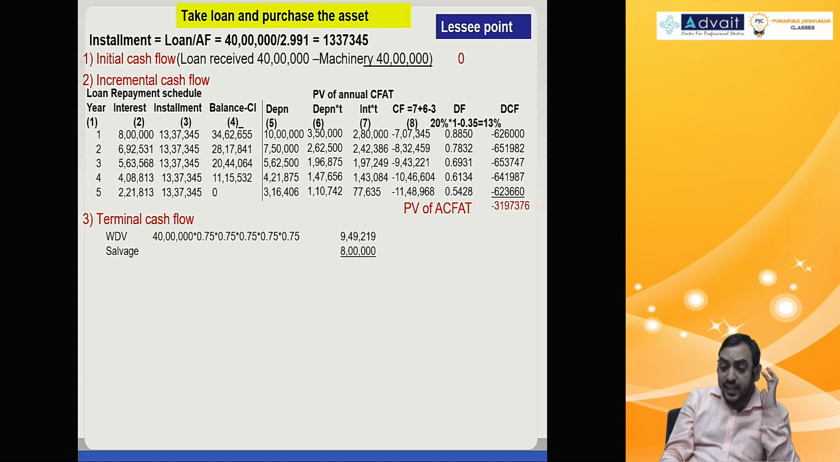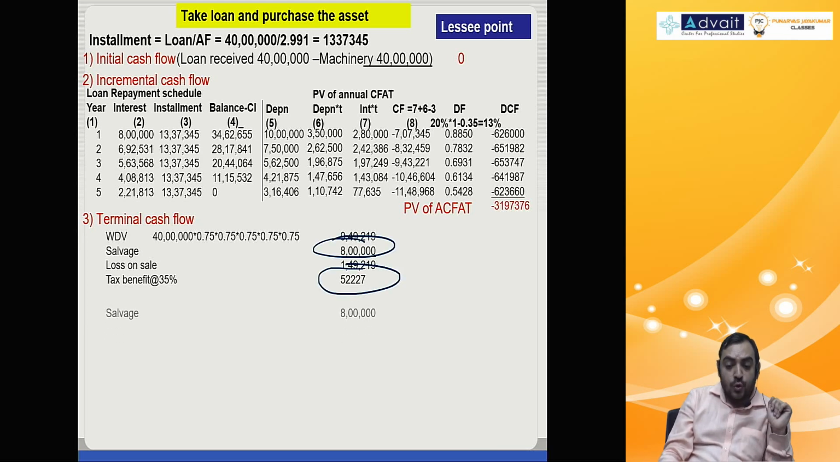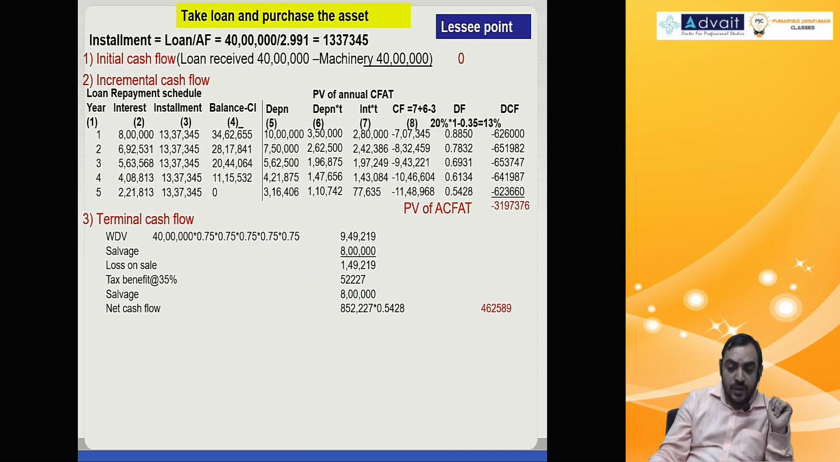Salvage value 8 lakh, you have a loss. When you have a loss, your tax benefit will happen. You don't receive tax, you save tax. So effective cash inflow is salvage value 8 lakh, tax savings 52, total 8 lakh 52, and then you multiply it by last year discounting factor, you get 4 lakh 62,589.